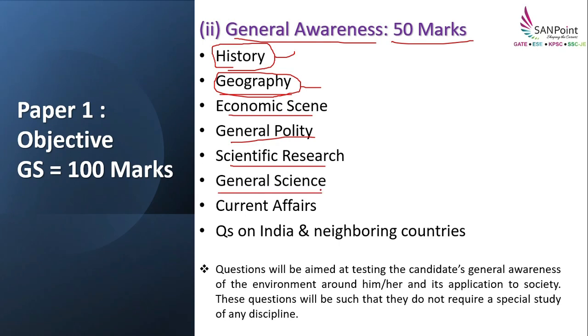General science, that is physics, chemistry, biology. Okay, so in physics you can expect questions from right from the basics like forces, pressure, viscosity and light, sound, optics. On top of this, gravity and all comes in physics. In chemistry, questions are asked on organic chemistry, physical chemistry. And when it comes to biology, you can expect questions from botany and zoology.